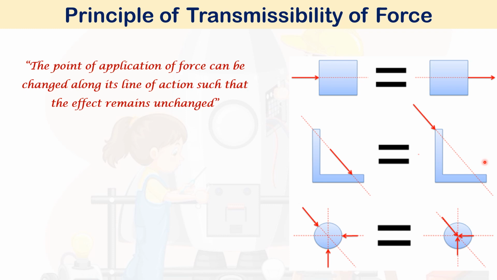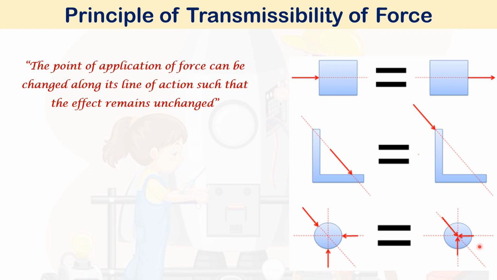The body will remain in the same position. Why? Because the same line of action, that is the same intensity of force, will not create additional impact on the body. See this figure, same intensity of force, same line of action. Nothing will be changed. Here also, same line of action, anywhere the point will be acting.